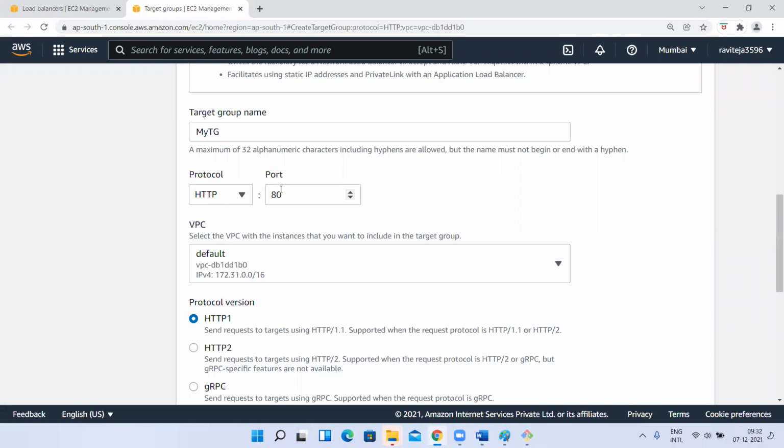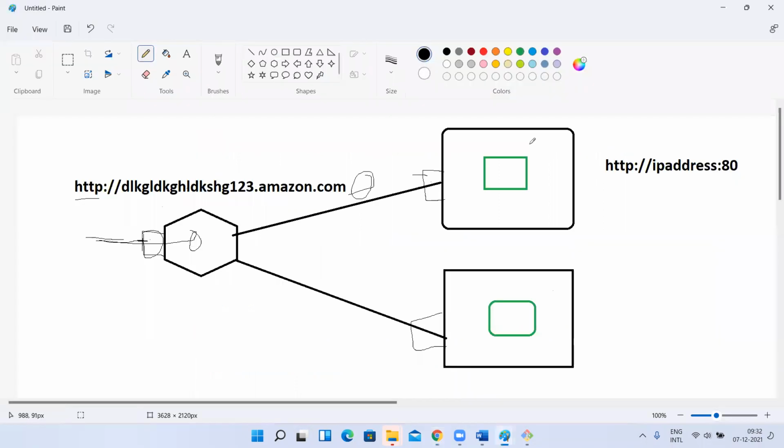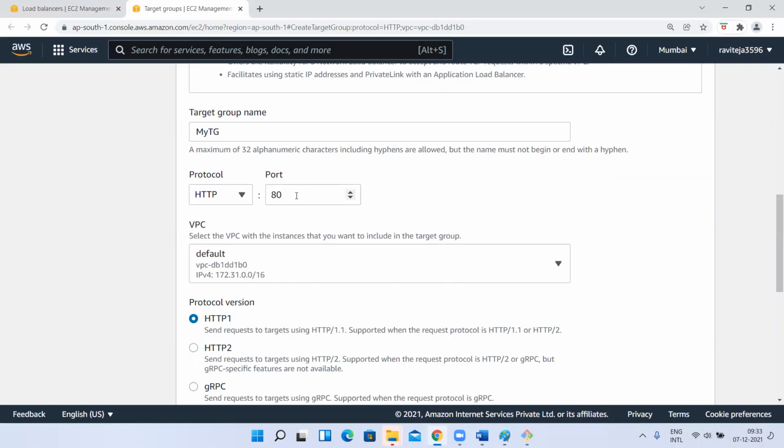For example, for your HTTPD server, if you have configured 8081 port number, or some other port number, you have to give it here, whatever you have configured. Means from load balancer to the targets, how the traffic has to be routed, with which protocol.